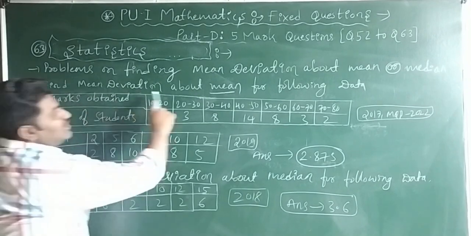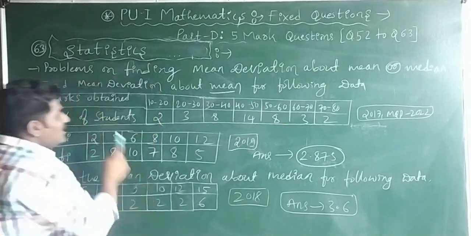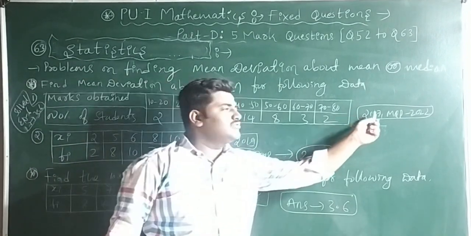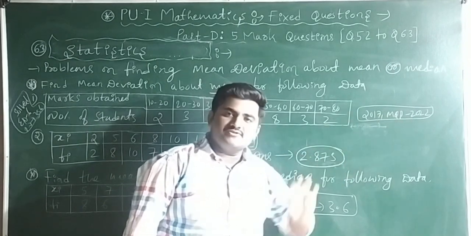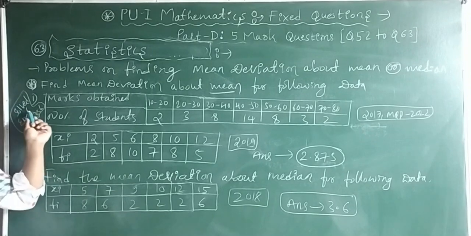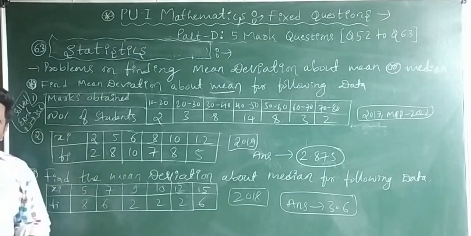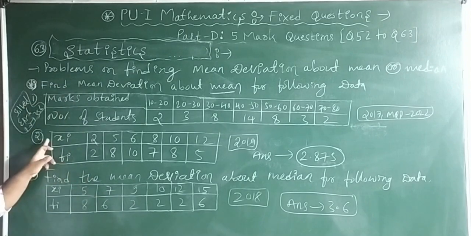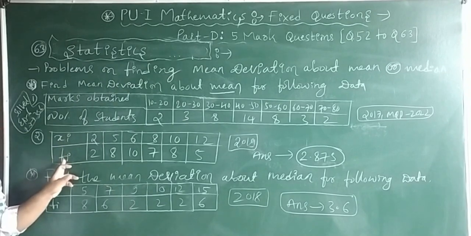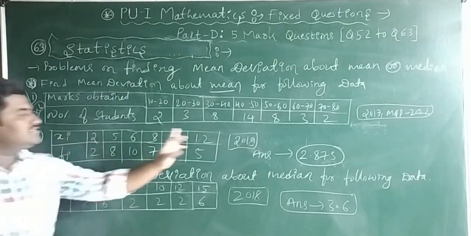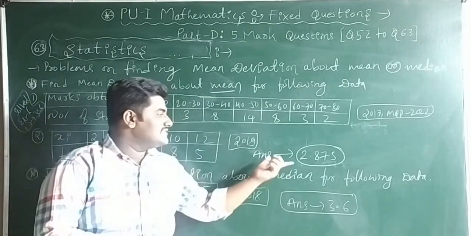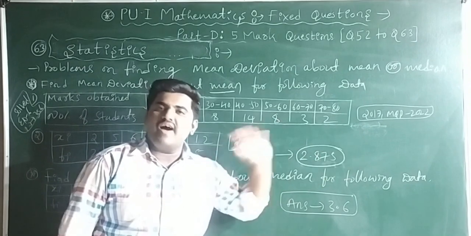First one is: find the mean deviation about mean for the following data. This is the marks obtained and number of students they have given. This question was asked in annual exam 2017 and model question paper 2022. And see, guys, this is already given in the NCERT solved problem number 6, page number 356. Right. Next question, this one. Again the same, find the mean deviation about mean only. Xi and Fi are given this time. This is asked in 2019. So the answer for this question, just solve yourself. The answer for this question is 2.875.